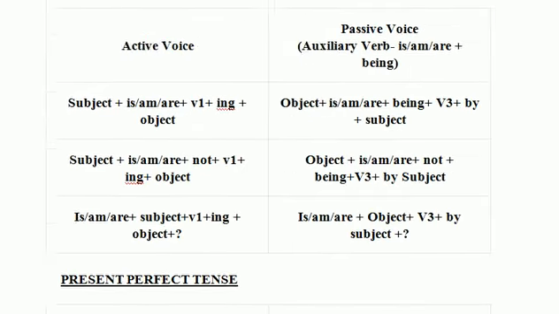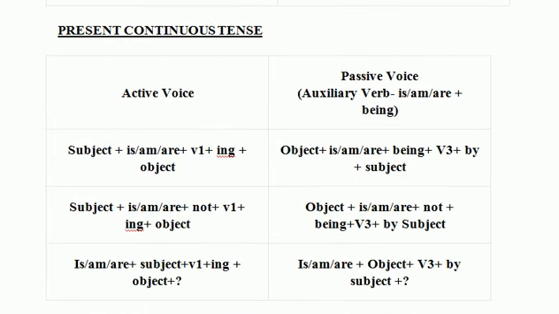Now we are moving towards the next tense, which is present continuous tense. Which tense is it? Present continuous tense. Now the active voice of present continuous is subject plus is, am, are plus the first form of the verb plus ing plus object. Like he is cooking food. Food, the object, is being cooked by